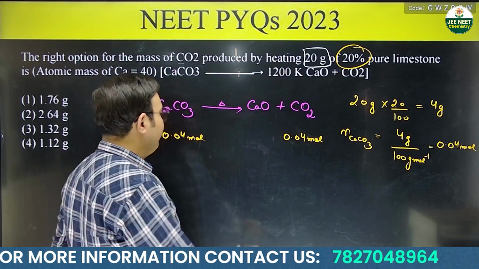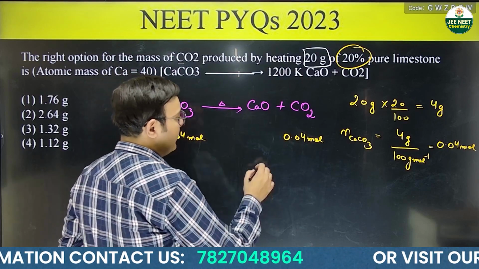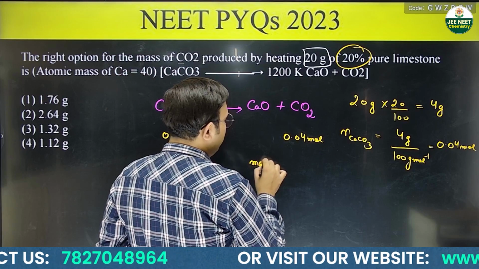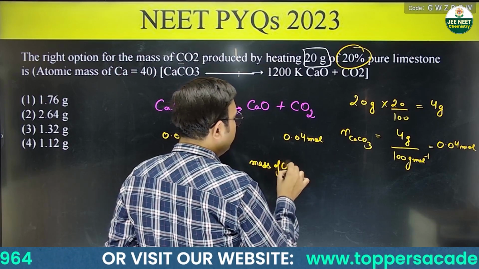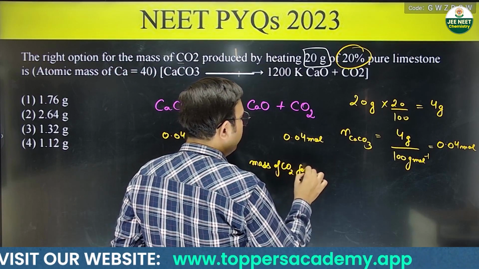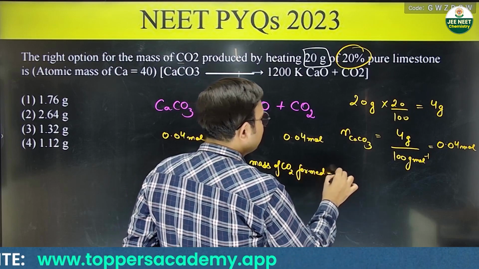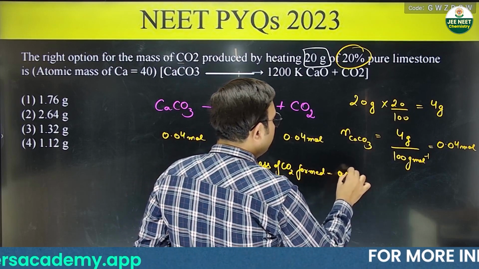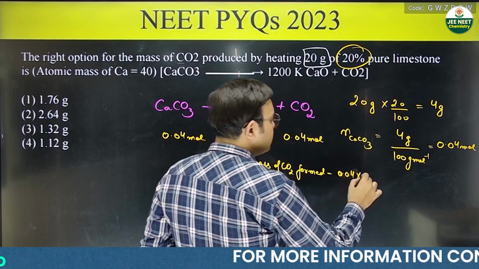Okay, and if you are getting this many moles of carbon dioxide, so mass of CO2 formed can be given by 0.04 into its molar mass.